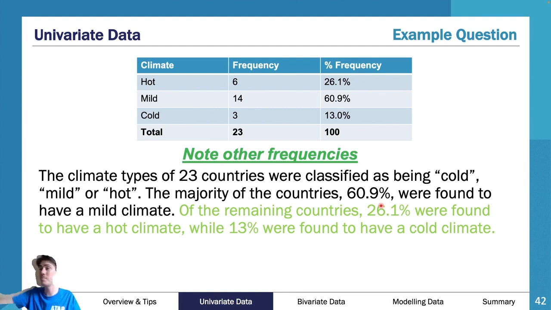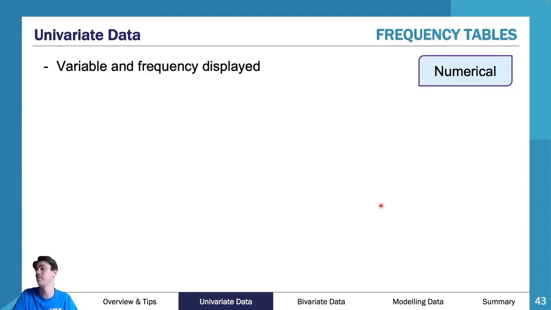Now, this table might have been much larger. There might have been 8 categories or something. If it's much larger, you don't need to comment on every single one, just ones of note. You could say the least common climate was cold with 13%, or the next most common climate was hot, sorry, with 26.1%. So you just give what is the next, what is the least, or just something that's interesting. In this case you can comment on everything because there's not a lot of information, but you don't want to just write every single thing down on the page.